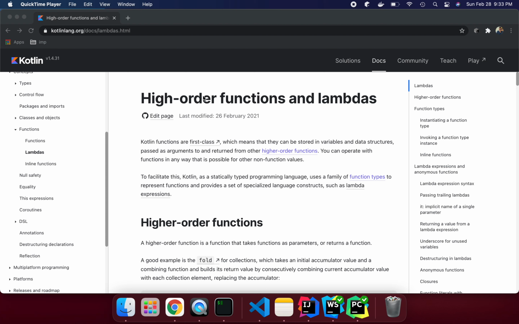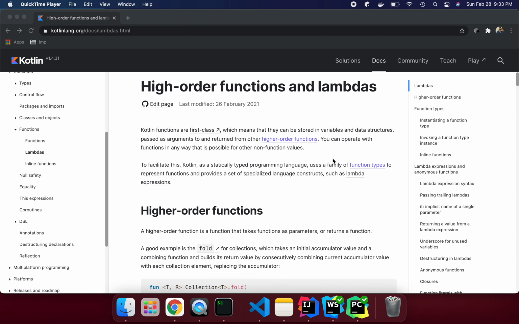If we look right here on the official website, it says Kotlin functions are first class. What does that mean? You can pass a method as a parameter, or return one, while you are calling or defining a method. Kotlin supports that, which means functions can be stored in a variable or data structure, passed as an argument to, or returned from, another function. That is basically called a higher-order function.